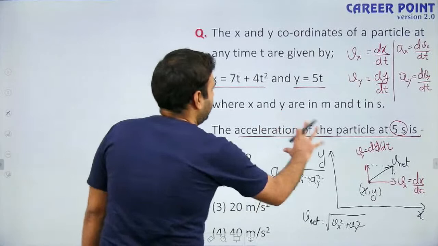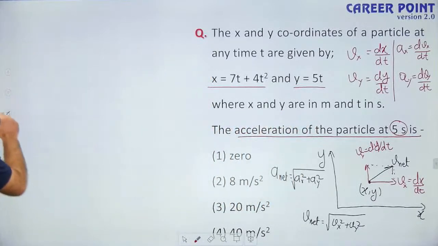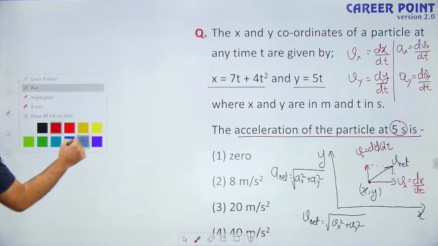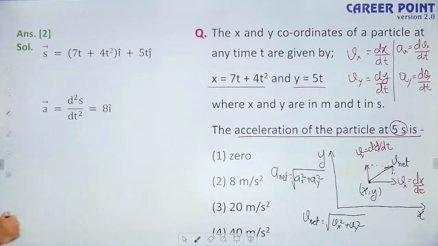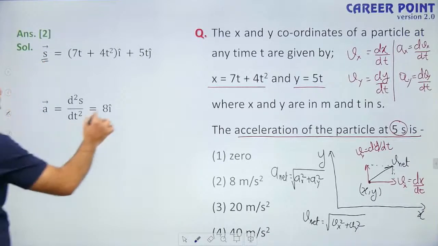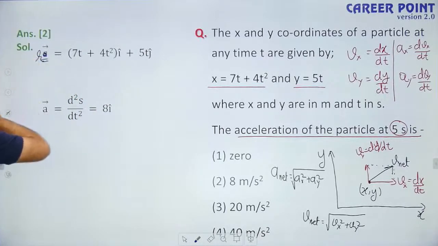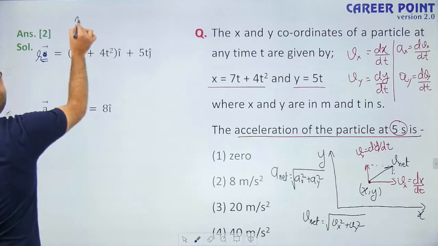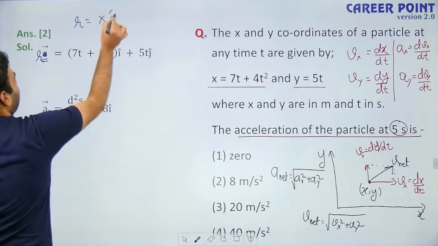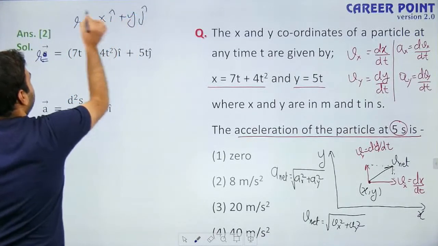So here, let's start to solve the question. Now I have explained the concept to you. Now we can solve the question. See, this is displacement. This is the final position vector. I would say it is position vector. What is this? Position vector is equal to x coordinate i cap plus y coordinate j cap.